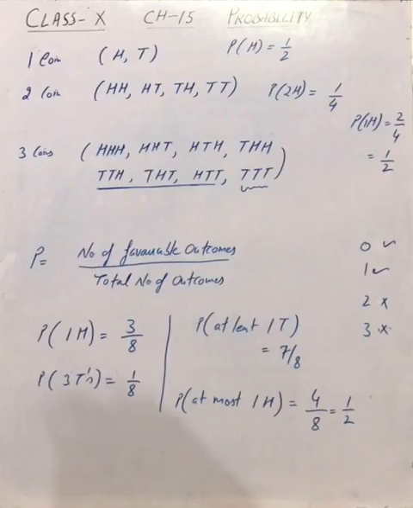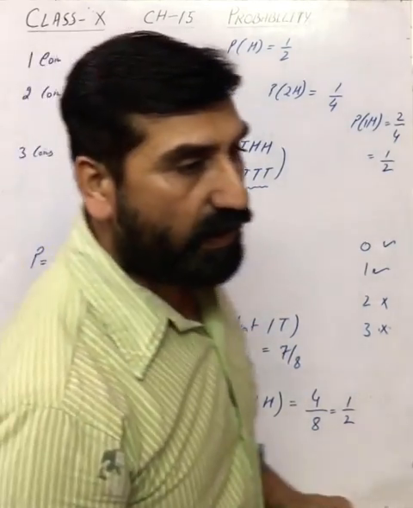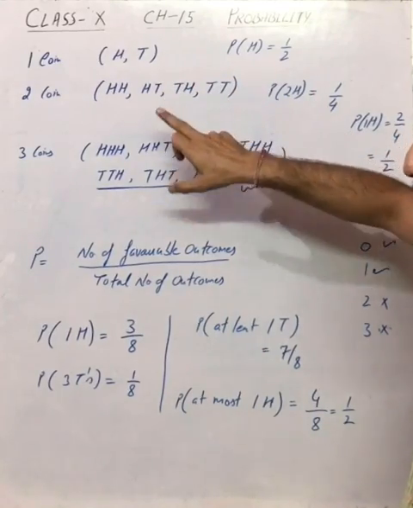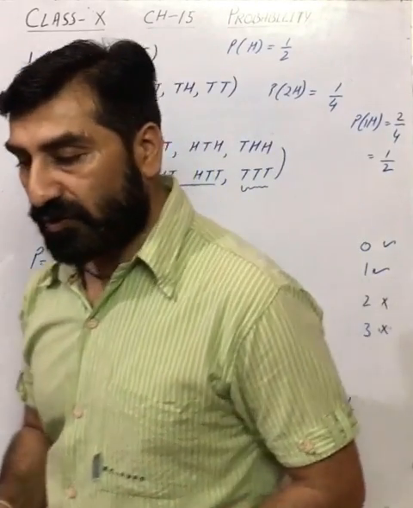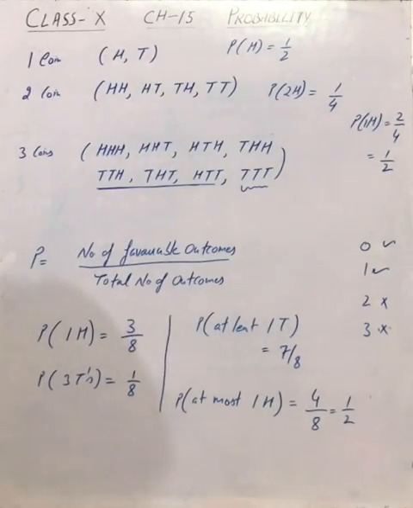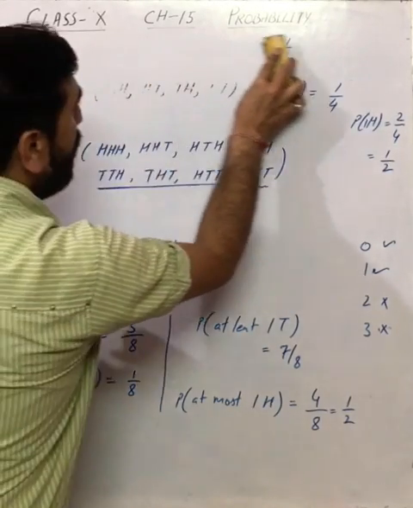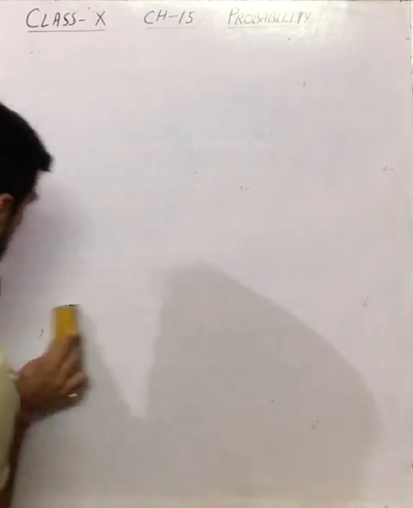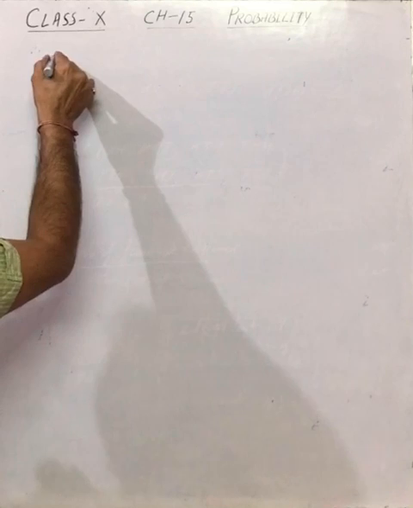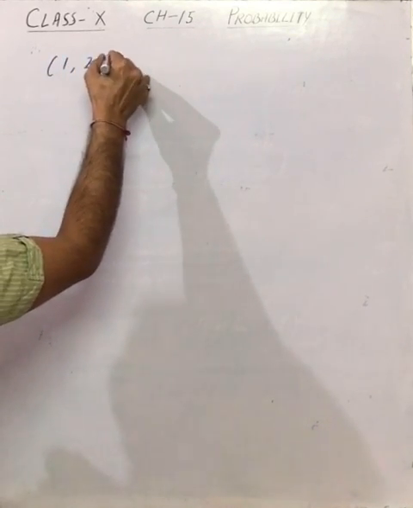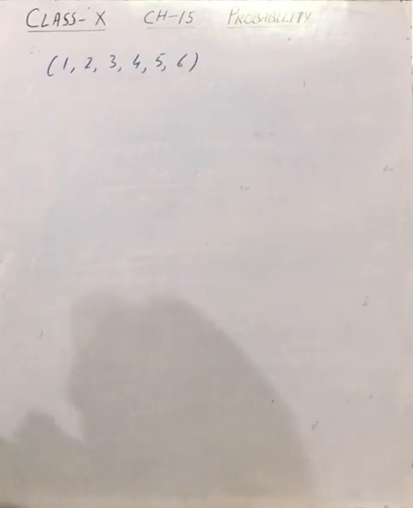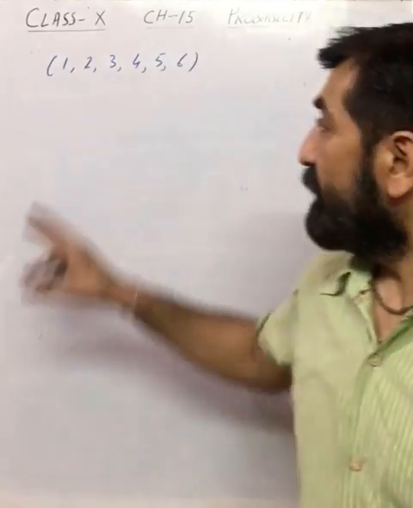So these are the students' questions related to the coins, when we are throwing one coin, 2 coins or 3 coins at a time. So students, now we will be discussing the question when you are given to throw a dice. Now you know a dice has 6 faces. So it may come up with 1, 2, 3, 4, 5 or 6. That means the total outcomes when we throw a single dice are 6.